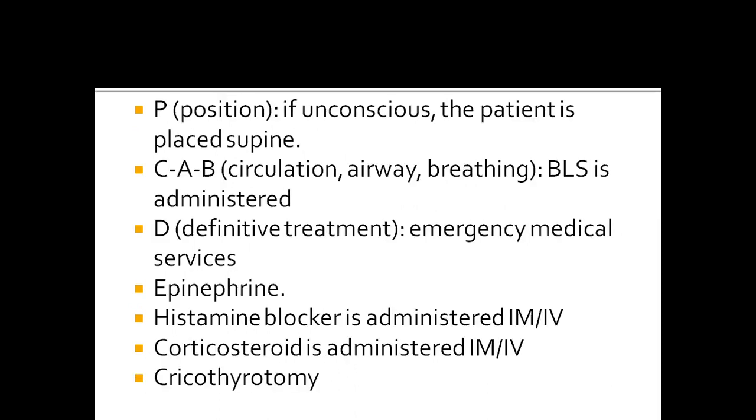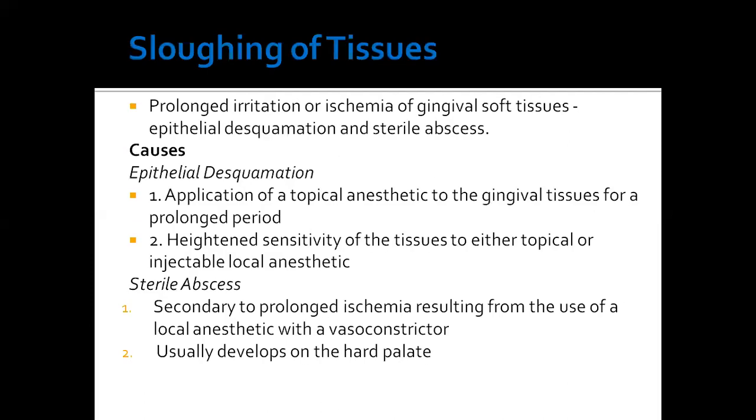histamine blocker. If the patient is severely allergic and unconscious, first place the patient in supine position, then check the circulation, airway, and breathing. BLS if needed, then definitive care: you can give epinephrine or a histamine blocker administered intramuscularly or intravenously. If respiration is not proper, you can give corticosteroid intramuscularly or intravenously, or you can go for cricothyrotomy.